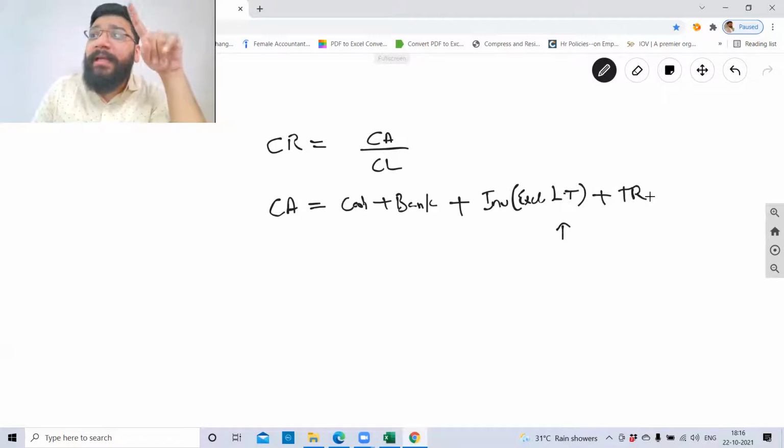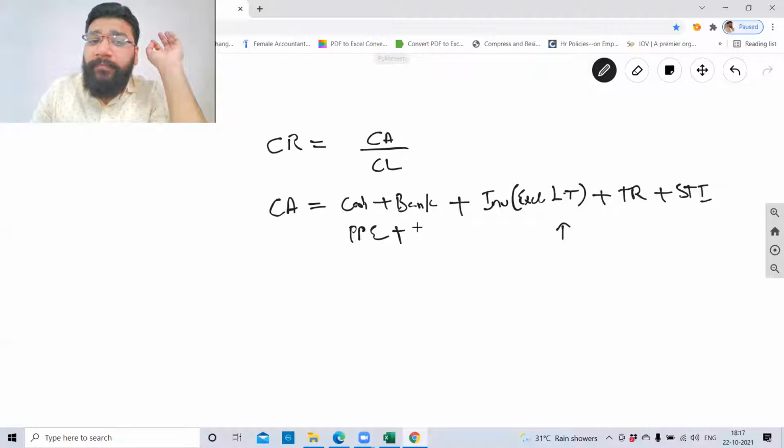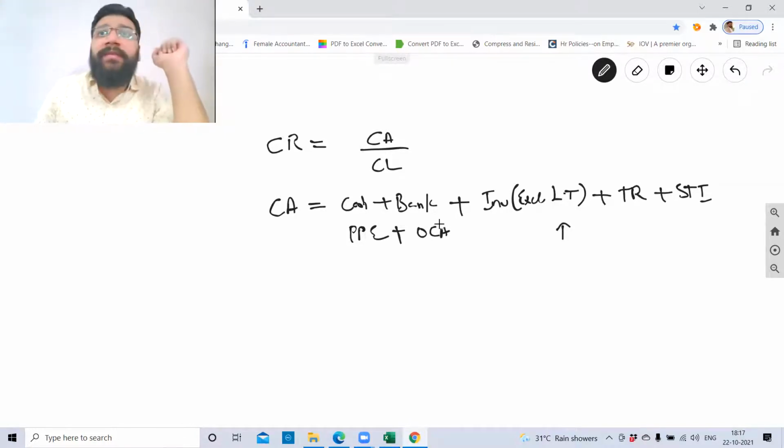Then trade receivables, meaning debtors and bills receivable. Short-term advances. Short-term investments. Very good. Prepaid expenses. Other current assets and so on. Correct? Now, can you quickly tell me what are the broad categories of current assets we studied in the financial statements?